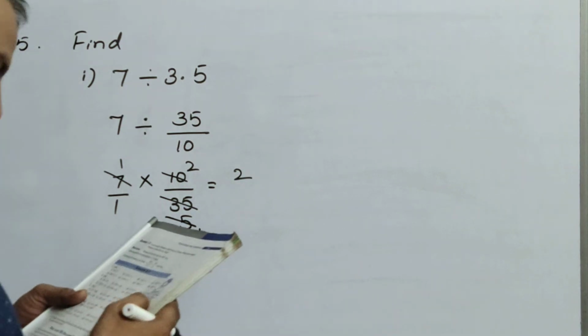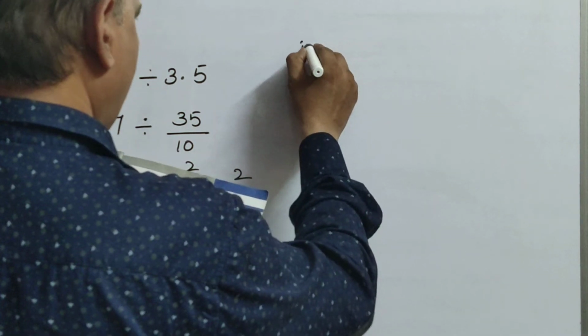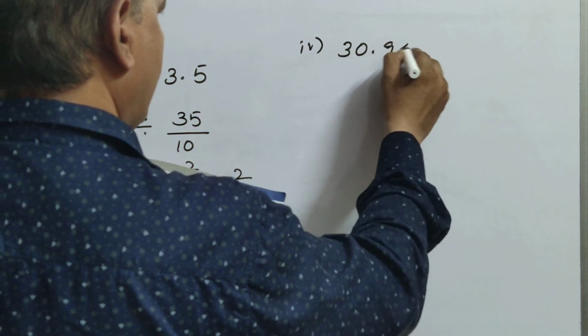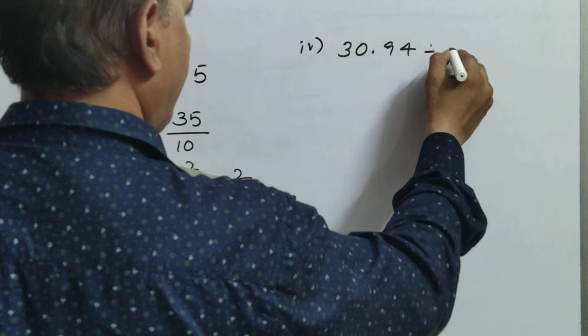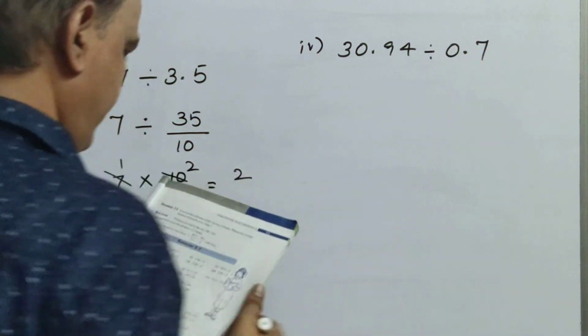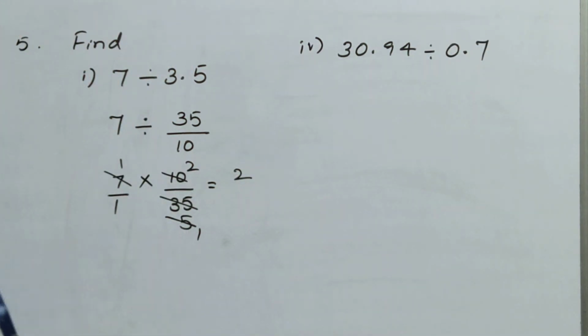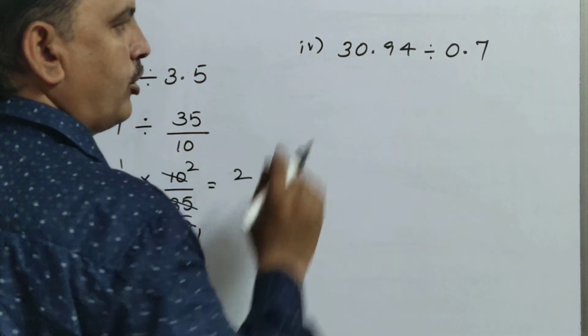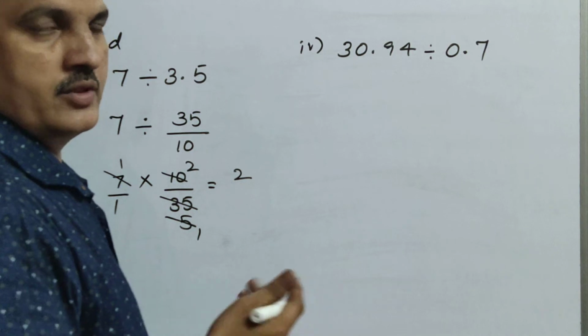Similarly, the fourth question will go for 30.94 divided by 0.7. Now what do you observe here? Both the numerator and denominator have decimals.